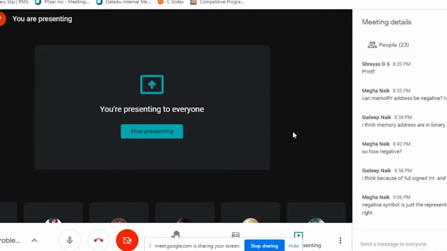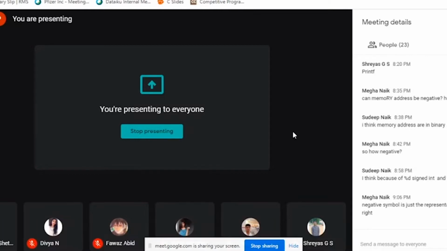Okay, I'm getting one question, I guess. The negative symbol is just a representation of sign. Yes, that's it. What happens is it was in hexa. When it converted to binary, the starting bit was 1. That's why it interpreted it as minus. We have nothing to do with that particular interpretation, because it was me who gave percentage d.